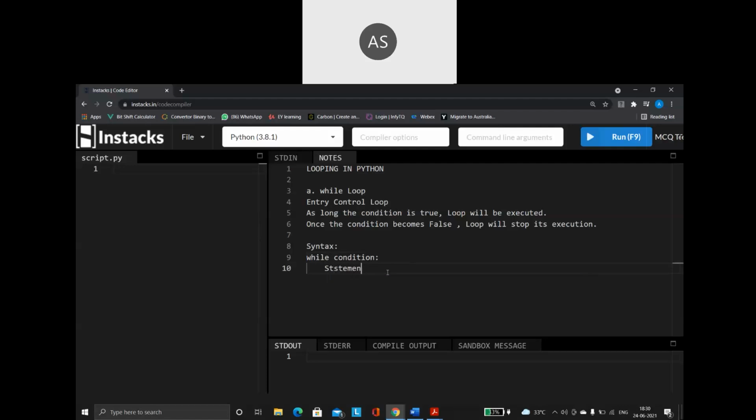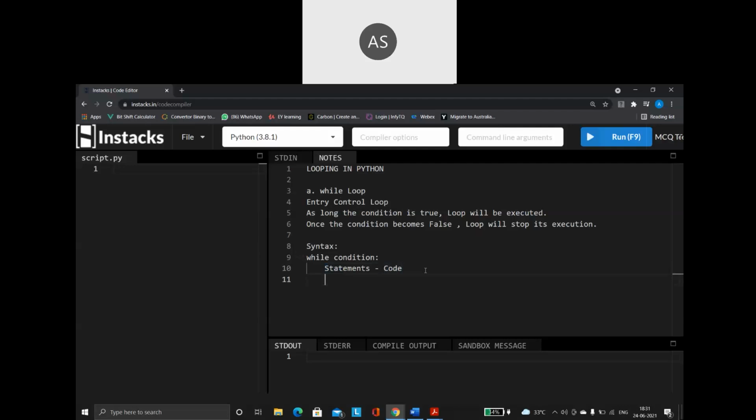We will be writing the statements. Whatever piece of code that you want to be repeated, you are going to write inside. Statement means nothing but the code. That's all. It's a very simple syntax for your while loop. So while, you specify the condition, which is going to get evaluated. As long as this condition is true, whatever statements you give inside the while loop will keep on getting executed again and again. That is how this loop is going to function for us.